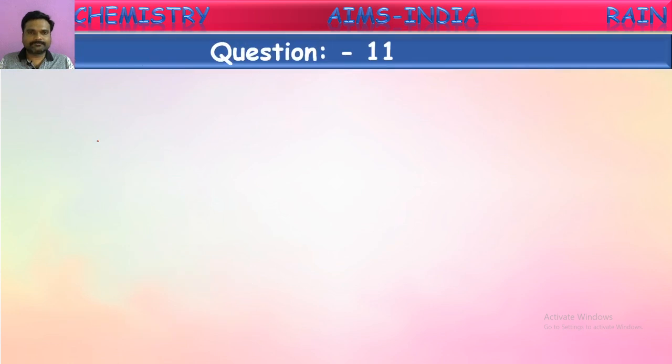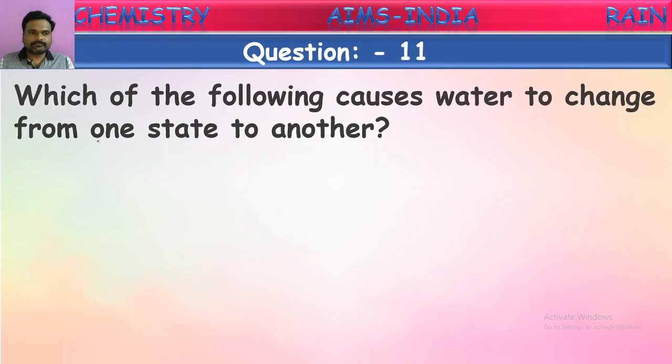Next question. Which of the following causes water to change from one state to another state? As we are telling, in nature, water is converting from one form to another continuously. That is what we call the water cycle. So what causes water to convert from one form to another continuously like this? This is the question here.